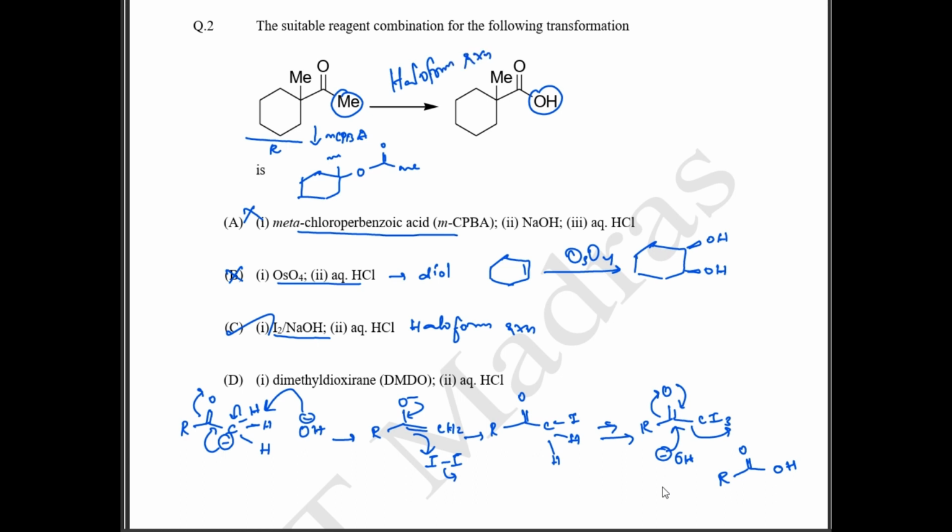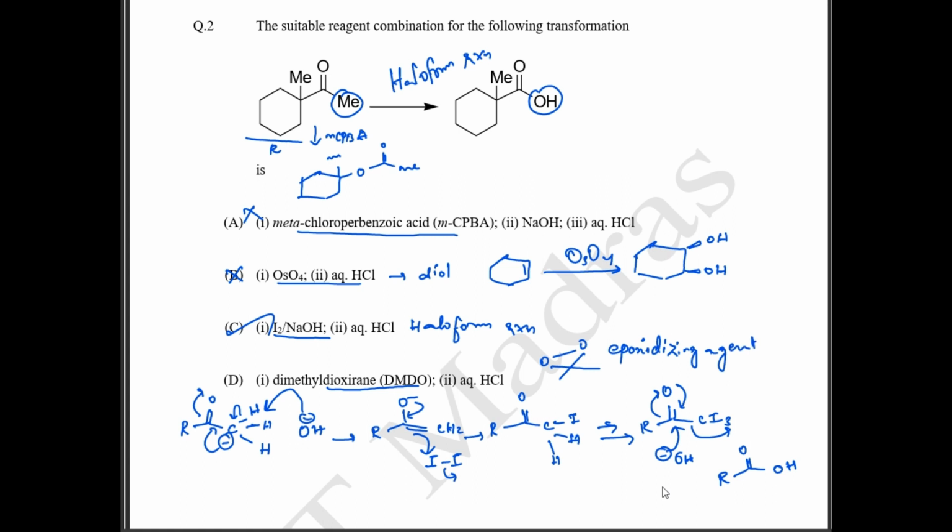And what about option D? In option D, they have dimethyl dioxirane. The dimethyl dioxirane structure is this. This is going to be an epoxidizing agent, for epoxidizing of alkenes.